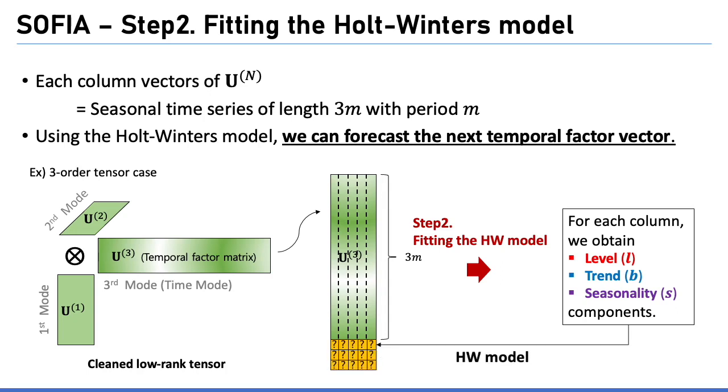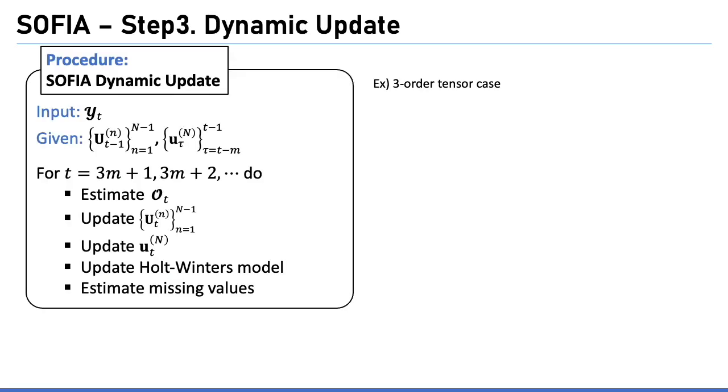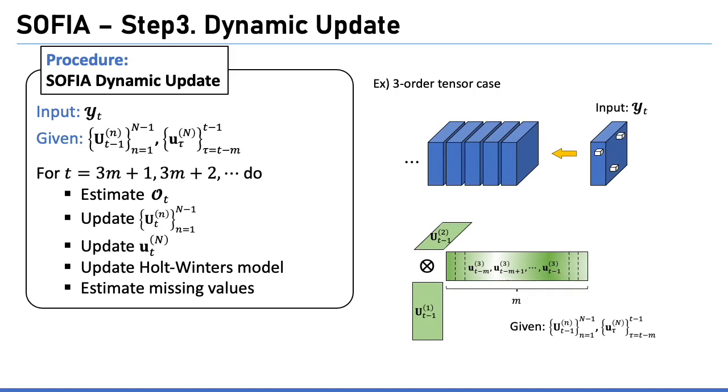Moreover, using the Holt-Winters model, we can forecast the next temporal factor vector. In the last step, we repeatedly observe a newly arrived subtensor and update our model robustly to outliers using the captured temporal patterns in the previous step. At time t, we receive yt and have the previous estimate of the non-temporal factor matrices and the previous m estimates of the temporal vectors. Through the 5 tasks, we can update our factorization model and impute the missing values.